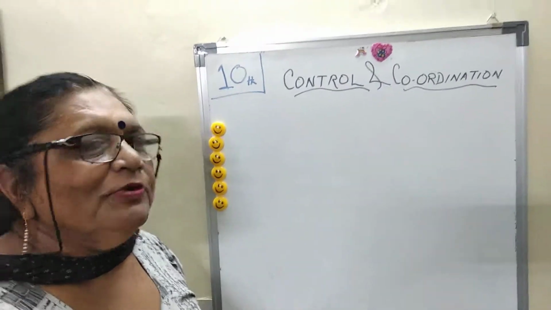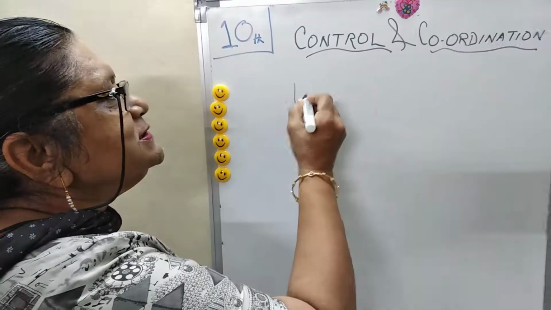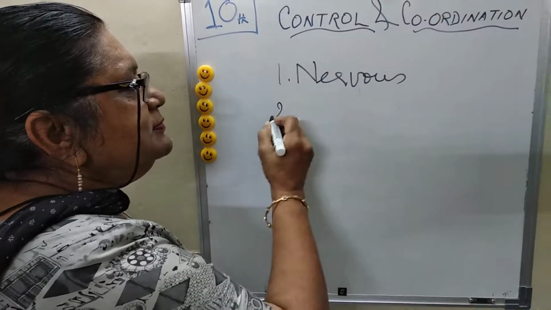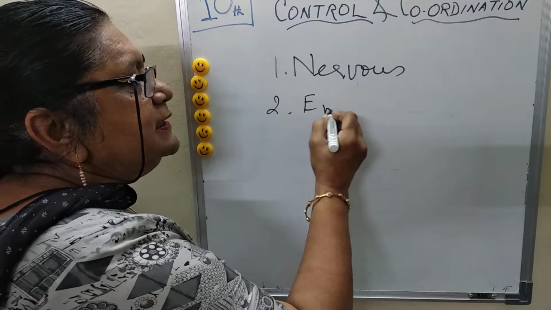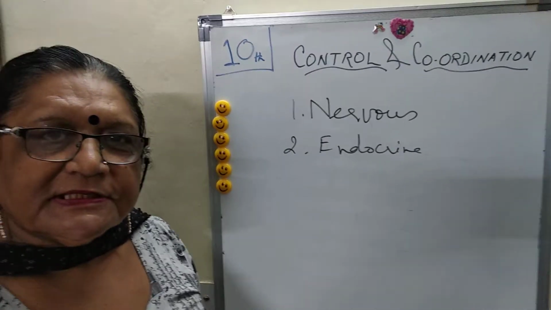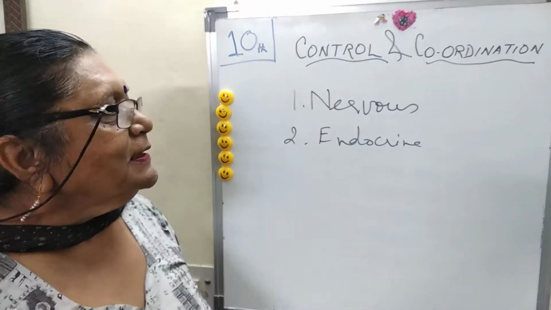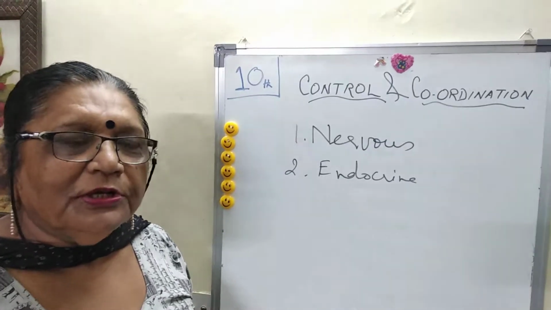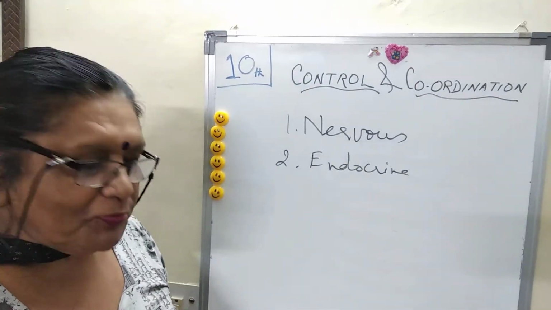So in control and coordination, the main systems are the nervous system and, second, the endocrine system. First we will discuss the nervous system, which plays a very important role in controlling all the activities of your body.